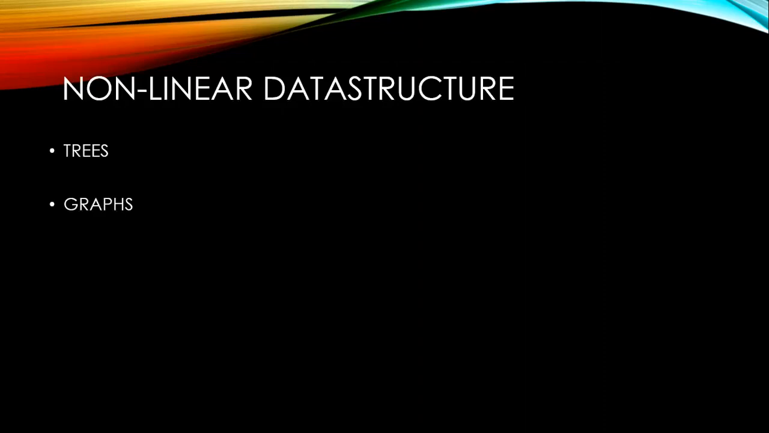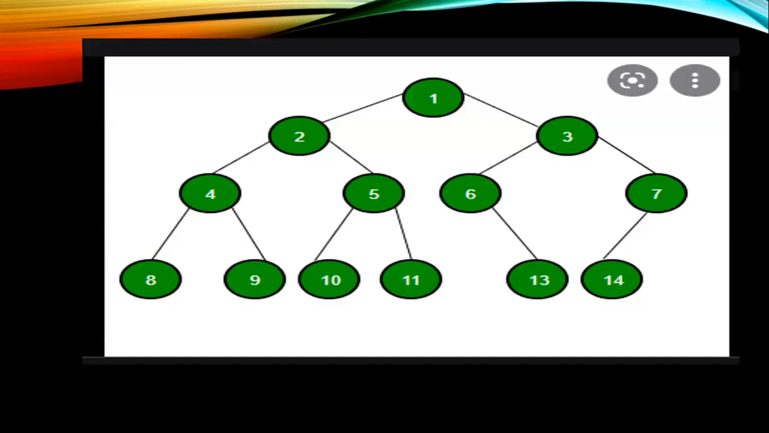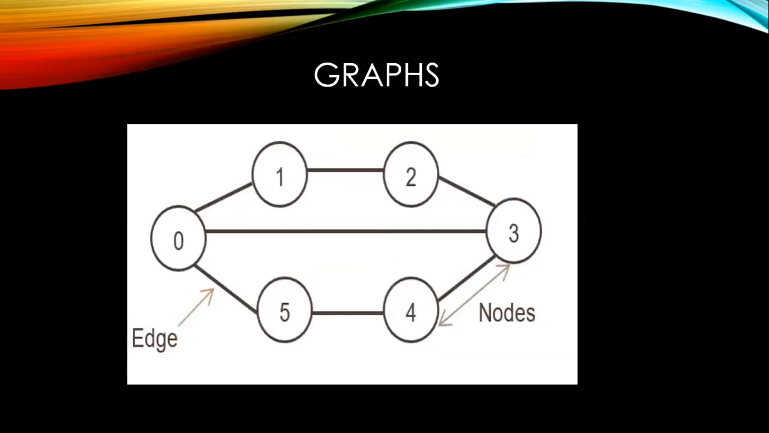Then, non-linear data structure. The elements do not follow any sequence and they are placed over a plane. It contains trees and graphs. Tree contains root and leaf nodes. The elements are placed in a hierarchical order. It is a non-linear data structure.